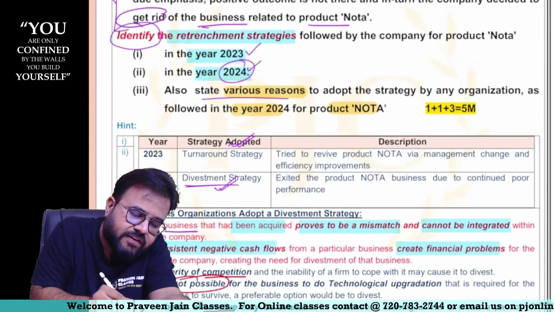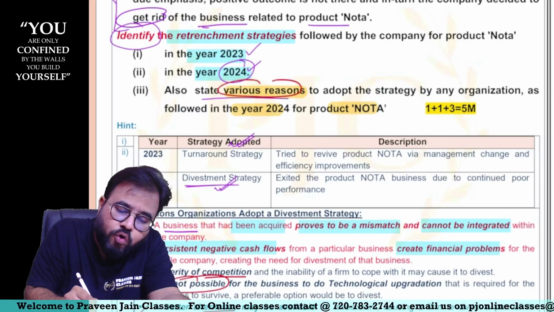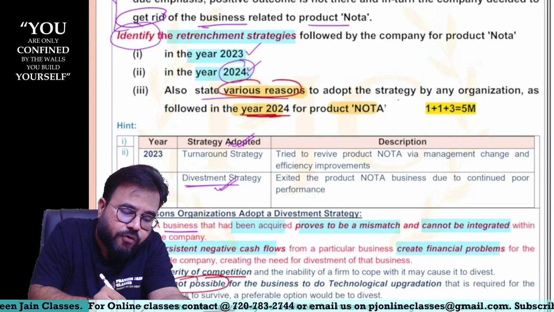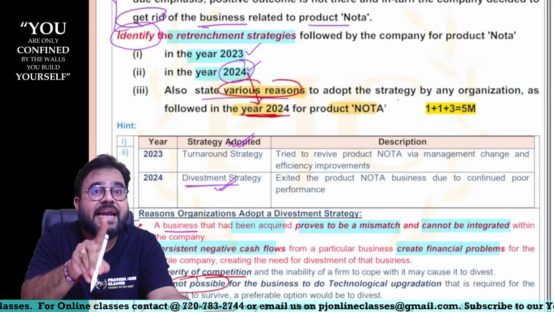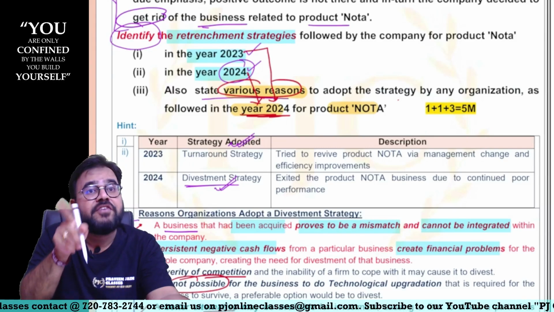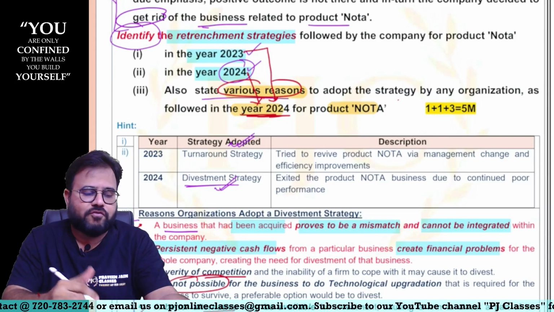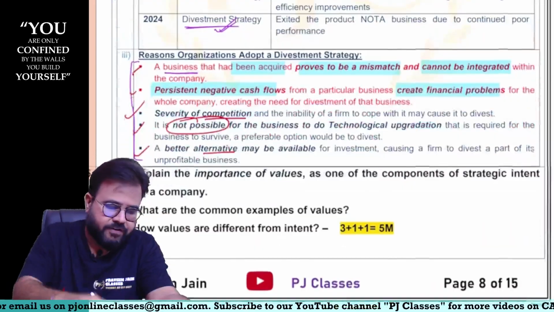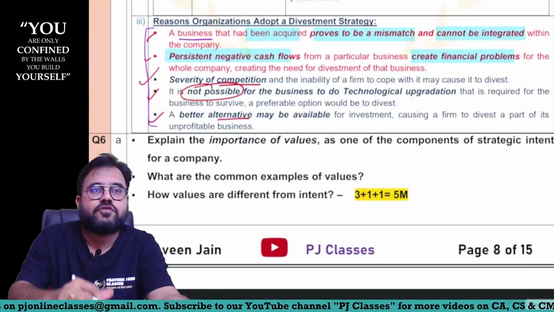So what they are saying, sir: state the various reasons to adopt the strategy to be followed by any organization in the year 2024. So in 2024 May we followed divestment, sir. But imagine 2023 was given, then you have to give reasons for turnaround strategy, sir. Turnaround strategy is nothing but reversing the process of decline. That you were supposed to write, sir. Anyway, so that ends your first bit, sir.